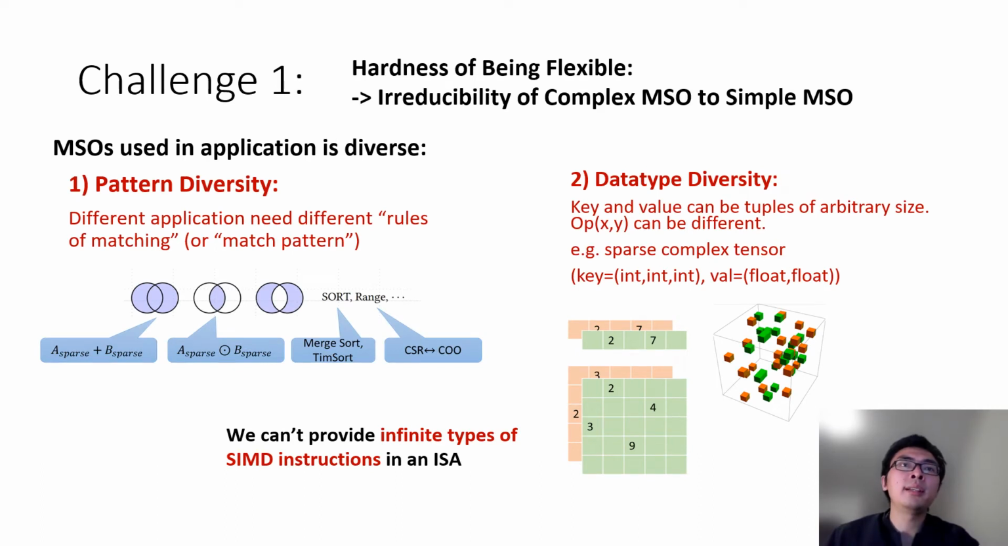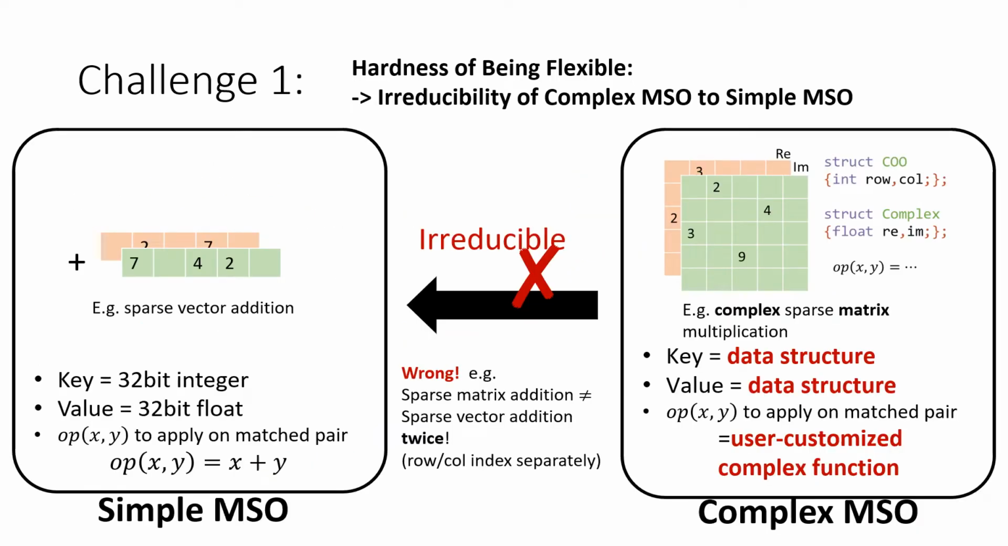The first challenge is that we cannot provide infinite types of SIMD instructions, and the complex MSO cannot be reduced to simple MSO. MSO used in applications is diverse. They have pattern diversity or rule of matching, such as finding union, intersection, sorting, or range match. They also have data type diversity, such as key and values to be data structure of any type. Complex MSO whose keys and values to be data structures cannot be reduced to simple MSO whose keys and values to be primitive types.